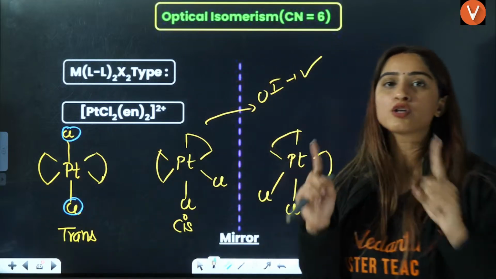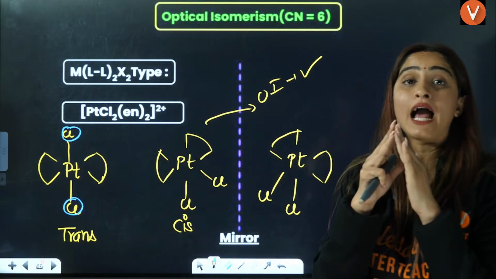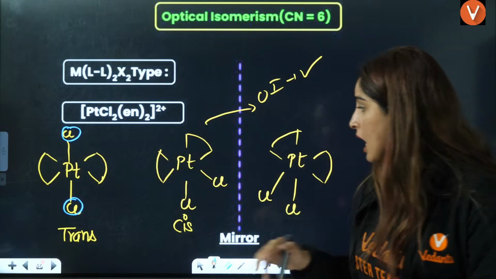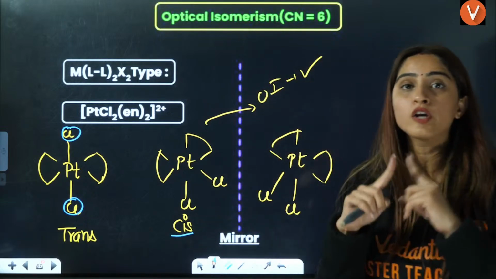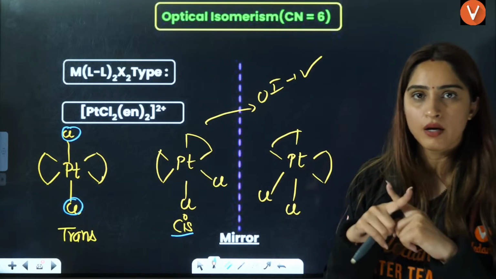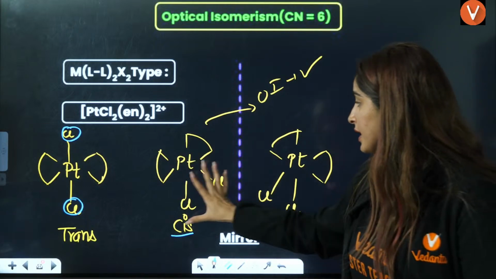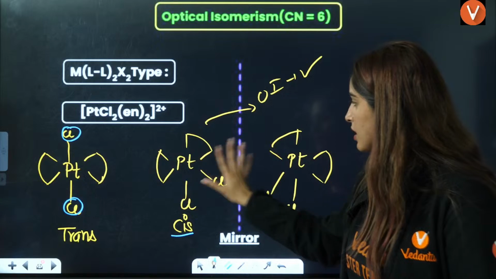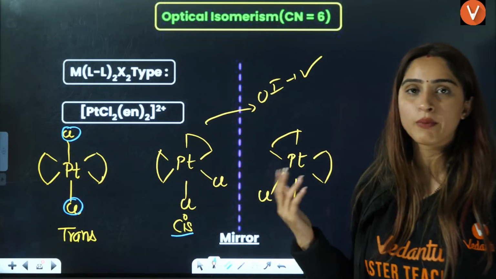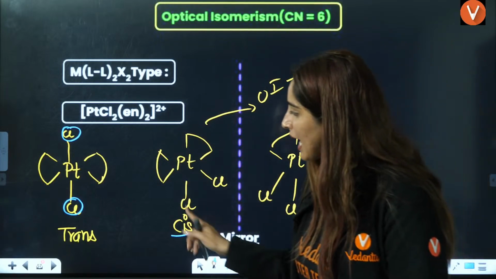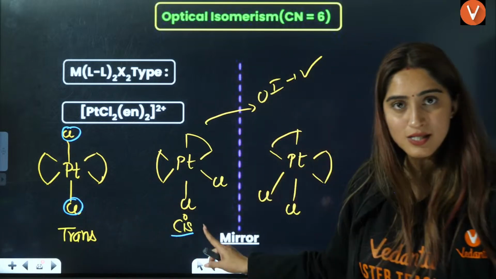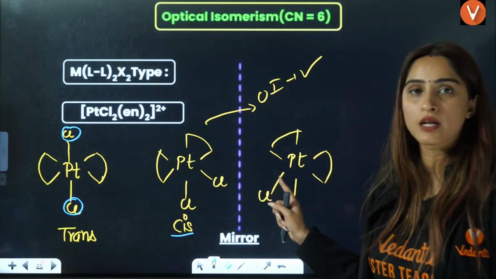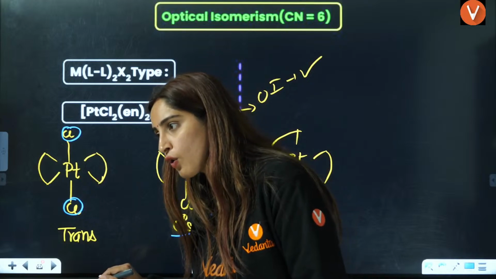Trans will actually form a superimposable mirror image. But cis will not form a superimposable mirror image. Basically, it will be non-superimposable. Once you try to superimpose this here, you won't be able to do that. That's why you will have one trans and one cis. One is the non-superimposable mirror image of cis. Right? Okay?